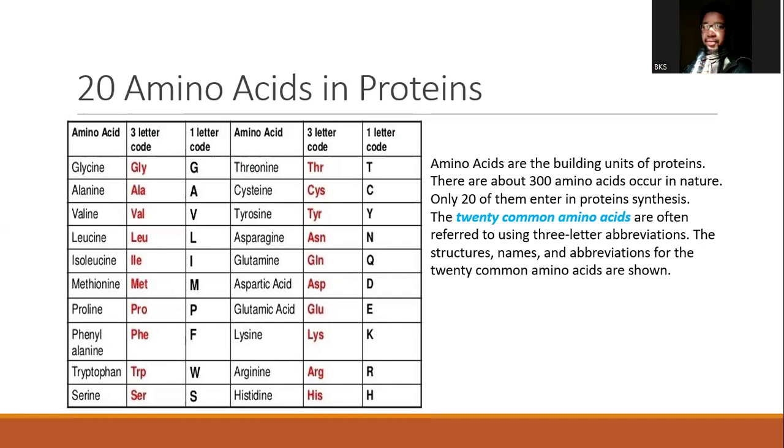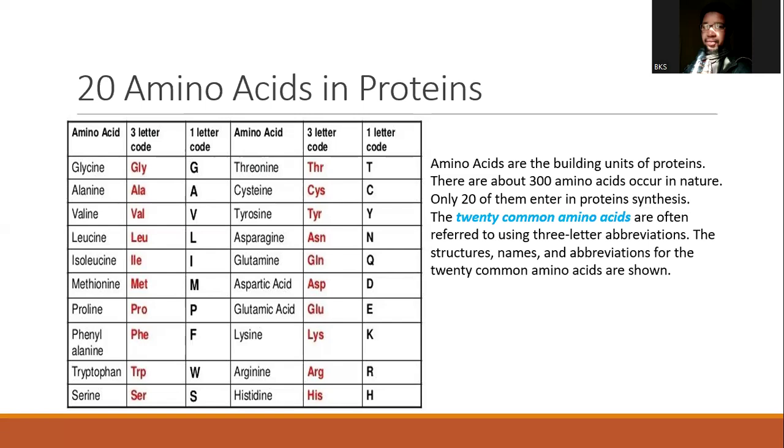Like glutamine. Glutamine is GLN. Asparagine is ASN, which of course is not the first 3 letters in those amino acids. In the 1-letter code also, the letter could be the first letter of the amino acid, or it could entirely be a different letter.